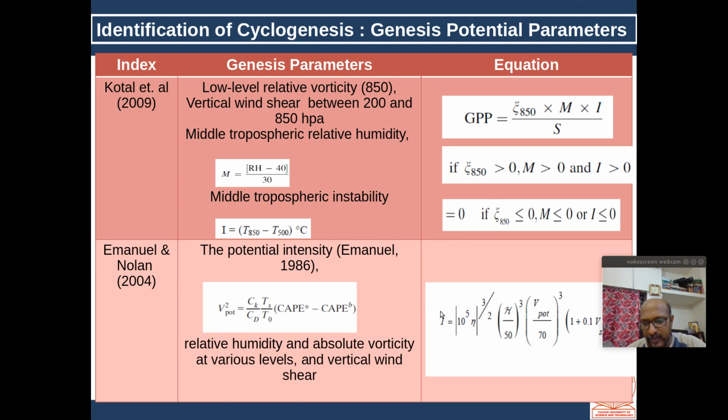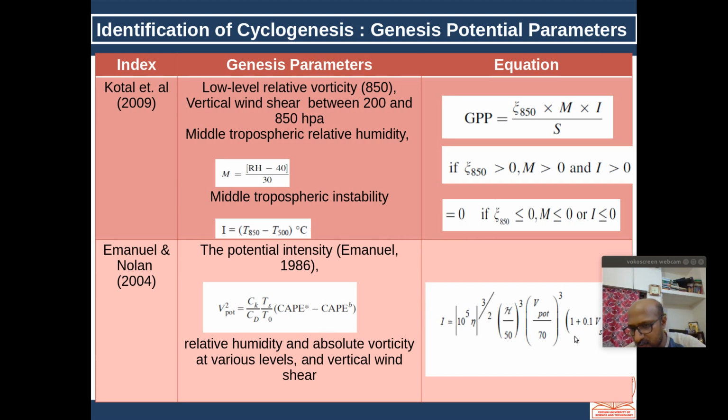Emanuel and Nolan also put forward another parameter. Here eta is the absolute vorticity, which includes both earth rotation and vorticity due to relative motion, and H is the humidity index, which is scaled according to this. Then Vpot, the thermal instability, is defined based on this parameter. This is known as Vmax, or potential intensity.